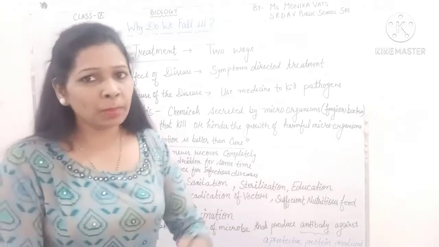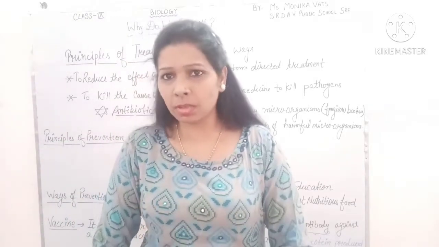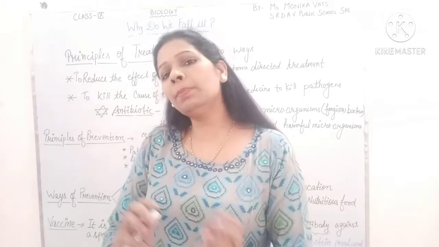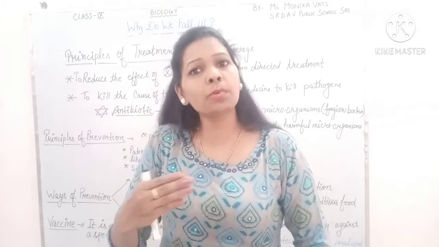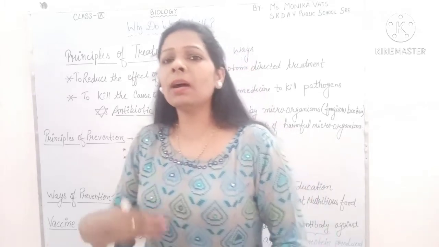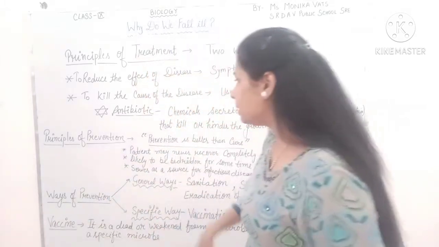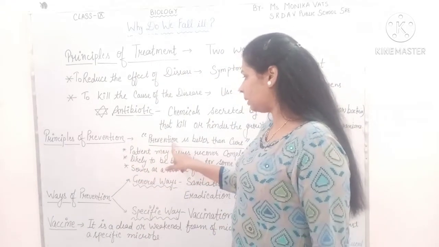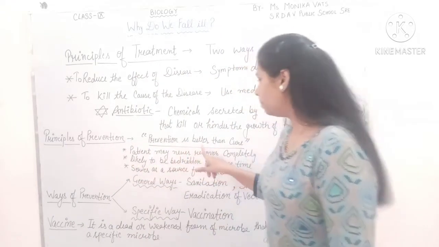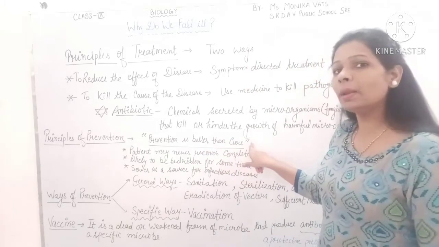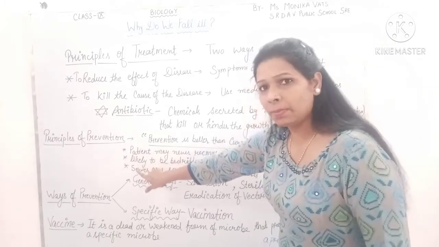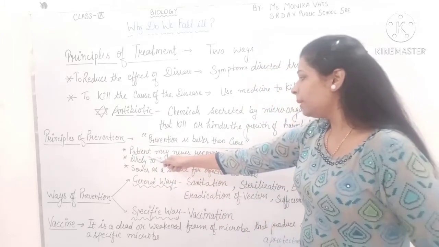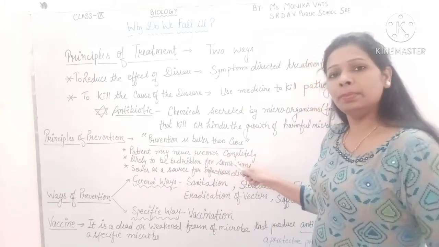So prevention before the disease, so that we will not suffer from the disease, and curing if we have suffered from the disease, then we have to work against that. So the principle of prevention: prevention is better than cure. Why is prevention better than cure? There are three reasons. First, the patient may never recover completely.